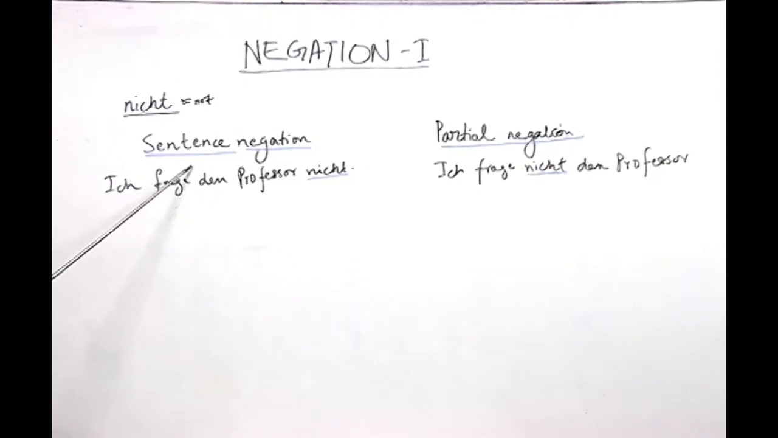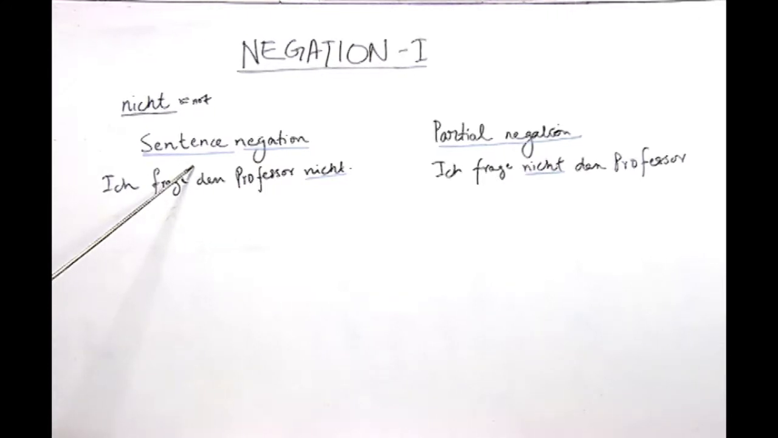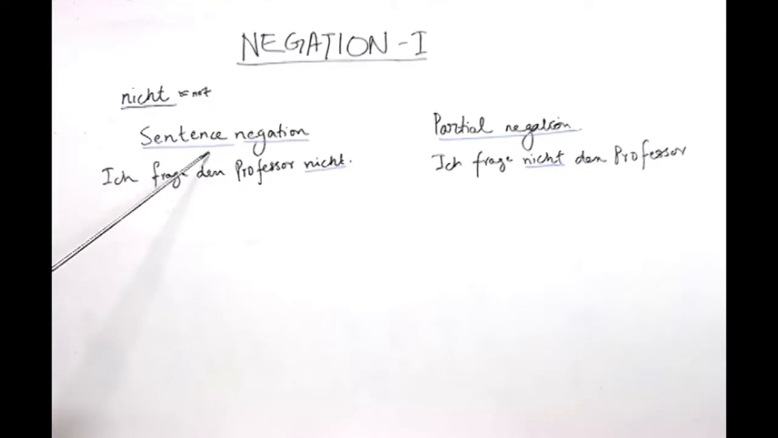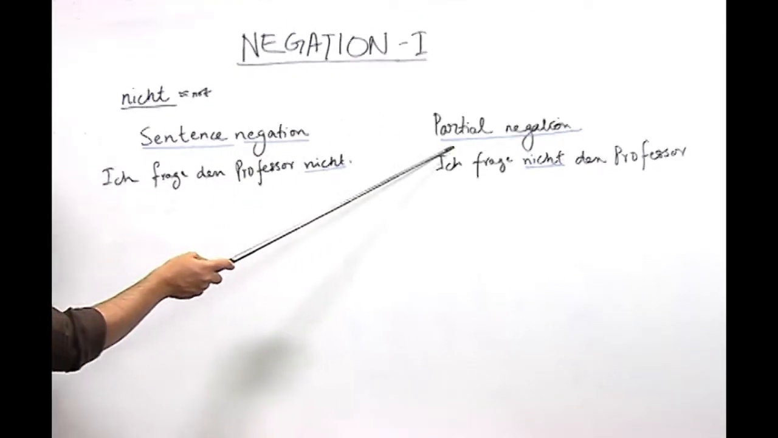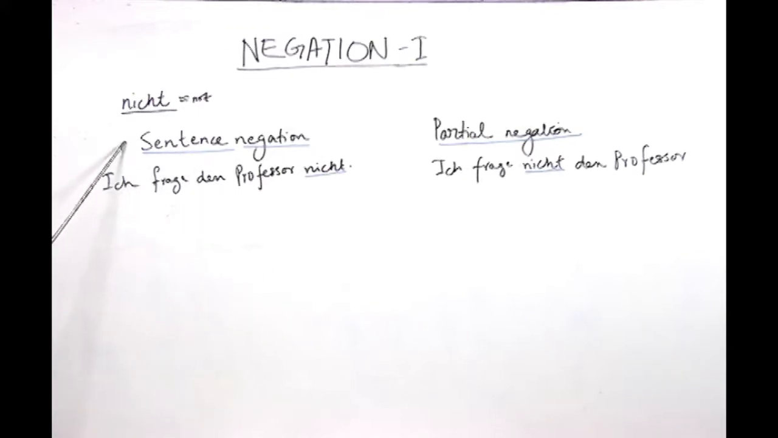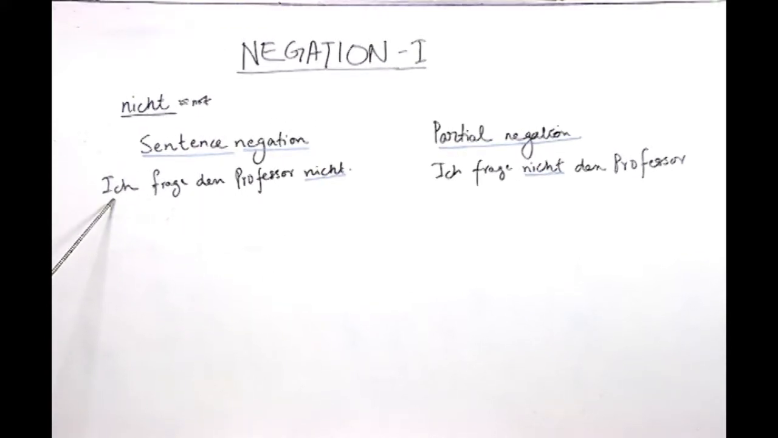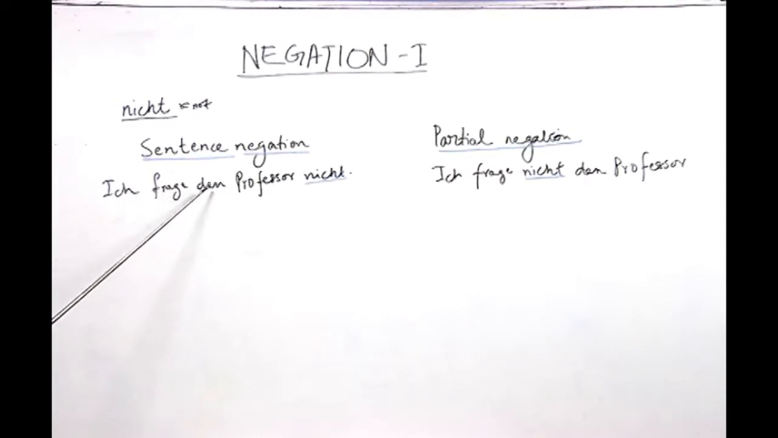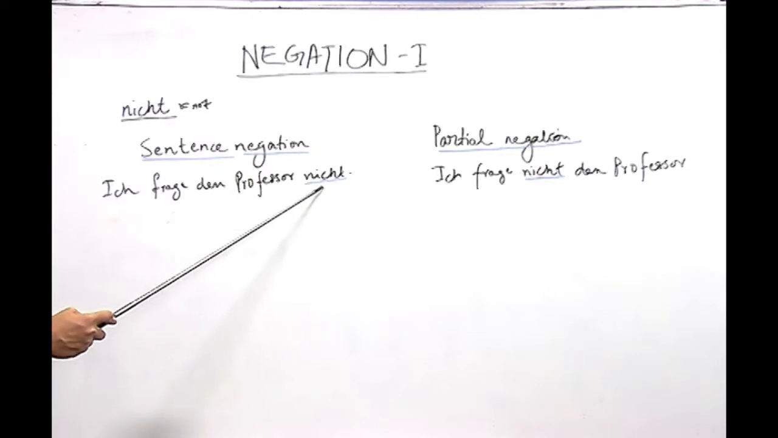Here we are focusing on the two main aspects of negation, including the word nicht, which is the sentence negation and the partial negation. Now, if you look into this aspect, sentence negation, there is a sentence here which goes like this: Ich frage den Professor nicht.